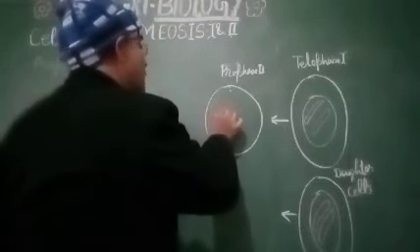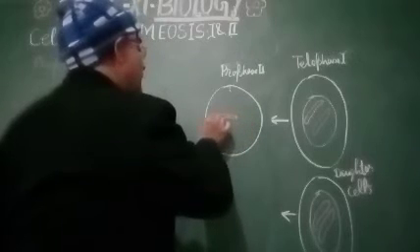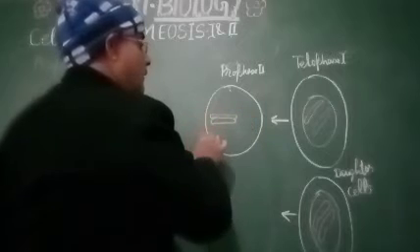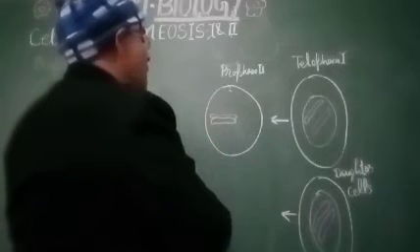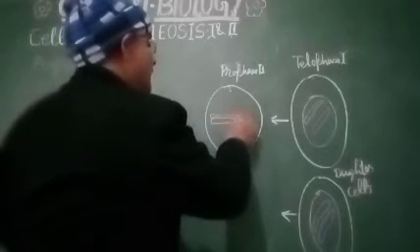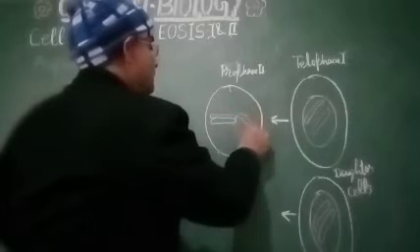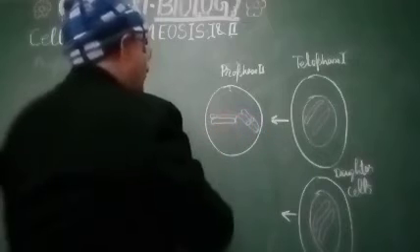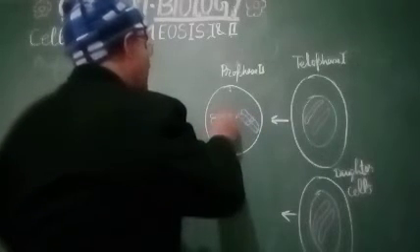Suppose this is chromosome 1, so it will be double. This is the second chromosome, it will be double again. And the formation of spindle fibers will be there.